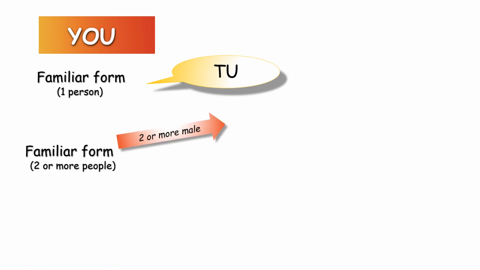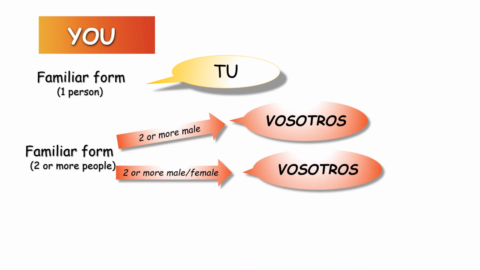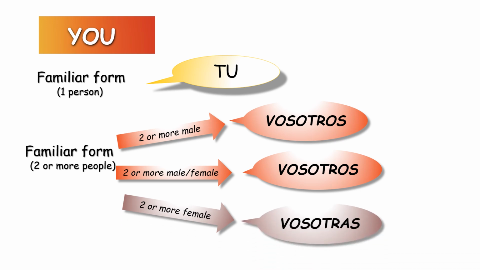Let's start with the familiar form first. When you speak to a friend, you say tú. It's warm, familiar, and informal, perfect for people you know well. If you're in Spain and speaking to a group of friends, you'll use vosotros or, if mixed, male and female, you use vosotros as well. Only if the group is entirely female, you need to use vosotras.